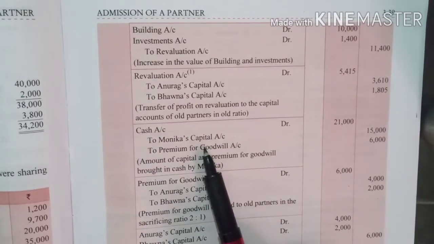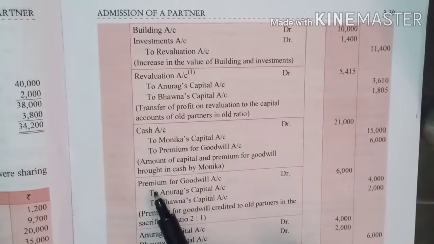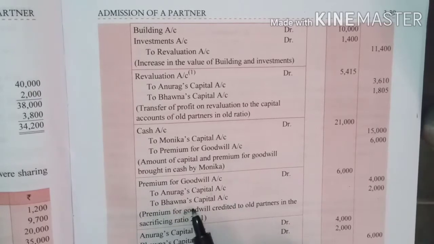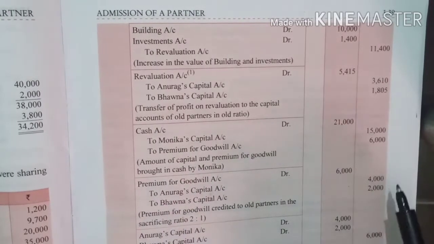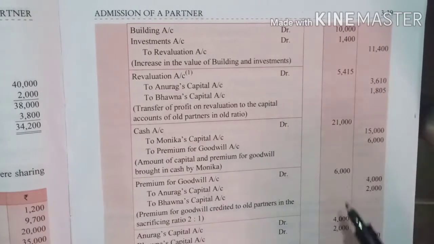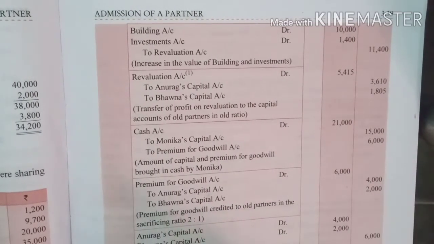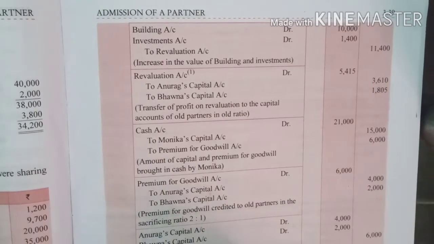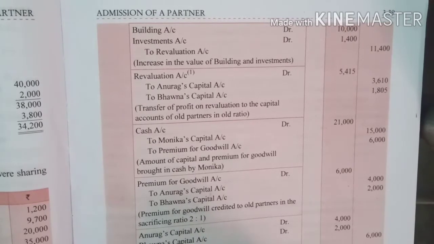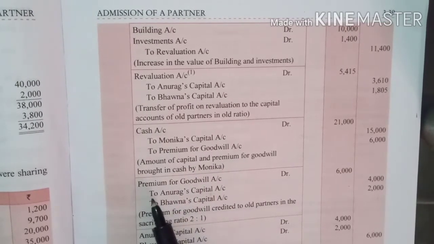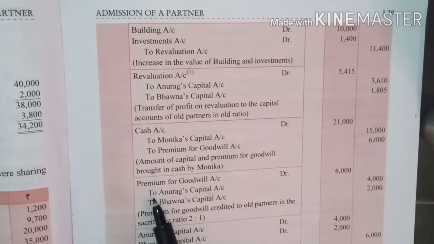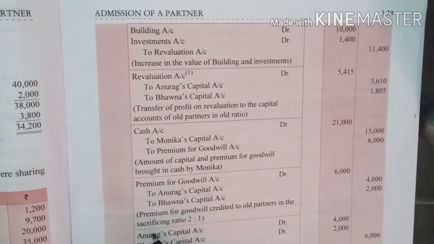So premium for goodwill, here it was credited, now we will debit for cancellation. You can see very well, one credit, one debit, it got cancelled. That is premium for goodwill account debit to Anurag's capital account, to Bhavna's capital account. Fine, you can check it is in their old profit sharing ratio. Now next, they say that the old partners have withdrawn the premium for goodwill, right? So total withdrawal is there. Now again we will reverse this entry.